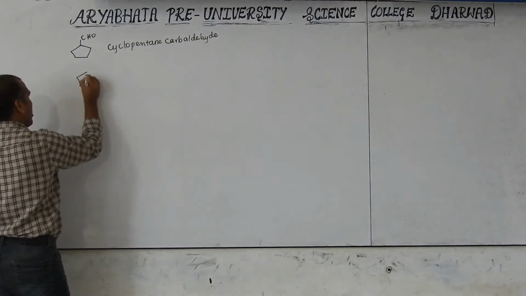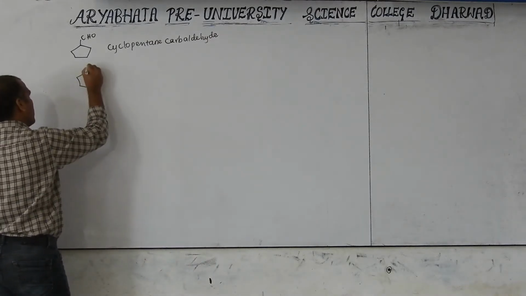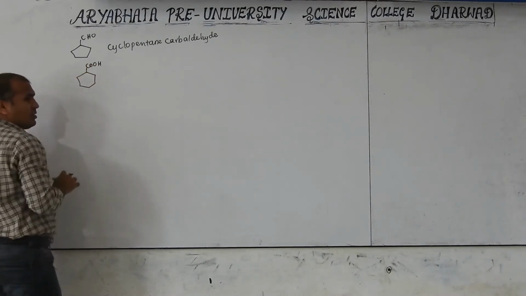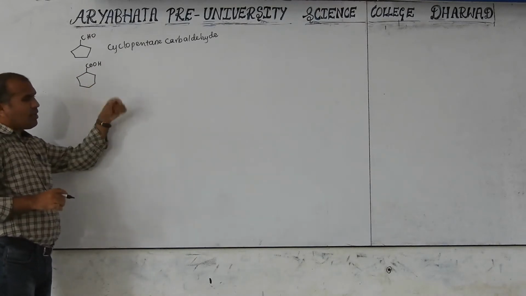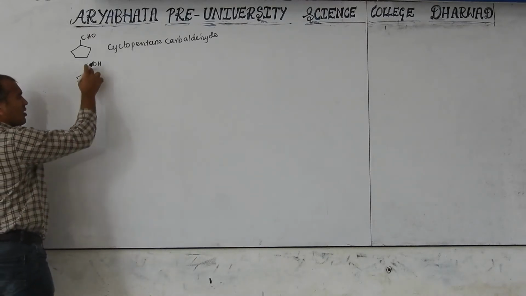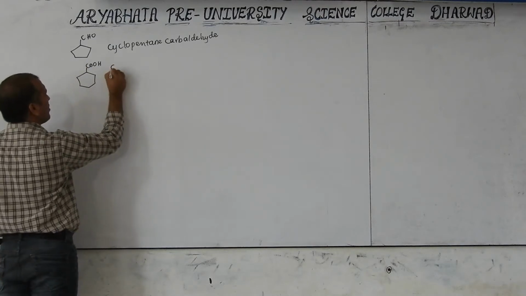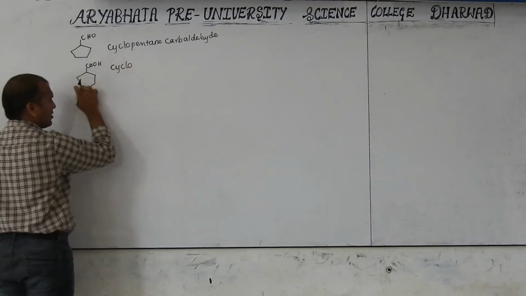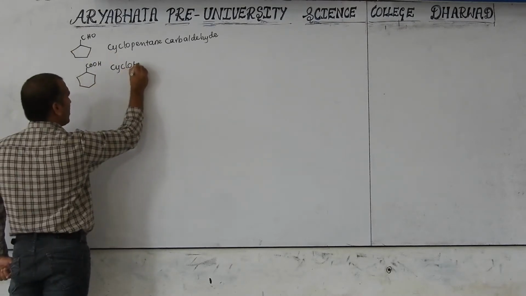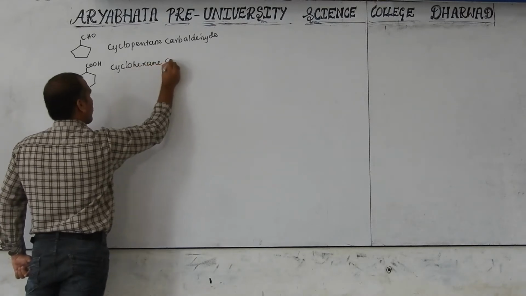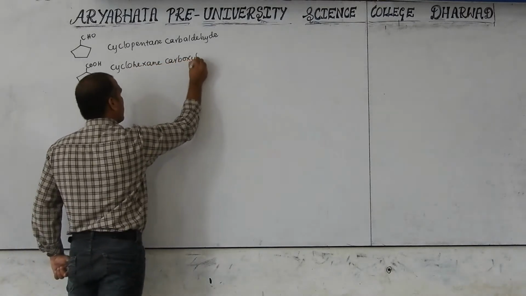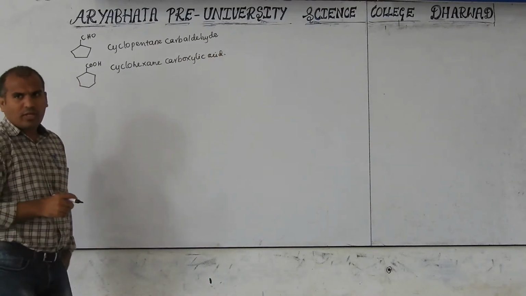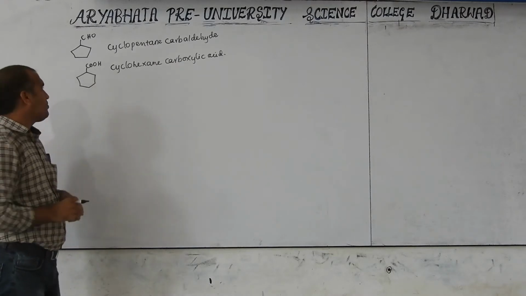Similarly, if a carboxylic group is present, COOH on a cyclic ring, then the ring name comes first, followed by the carboxylic acid name. Now this five-carbon ring is cyclopentane, and this six-carbon ring is cyclohexane. Carboxylic acid. Don't use the oic acid ending here when they are bonded to a ring.